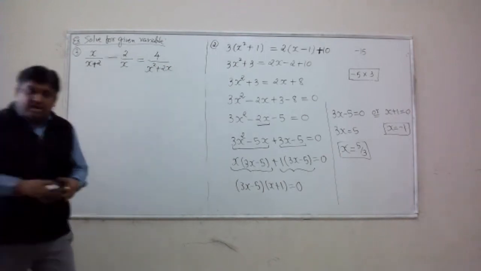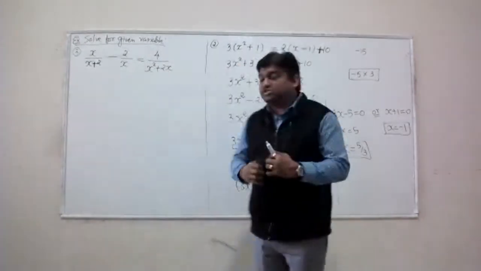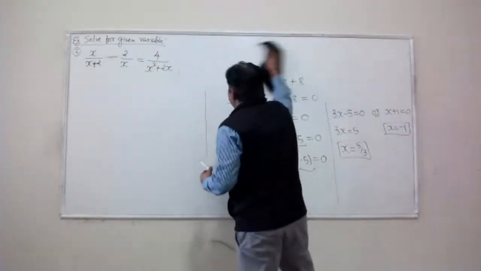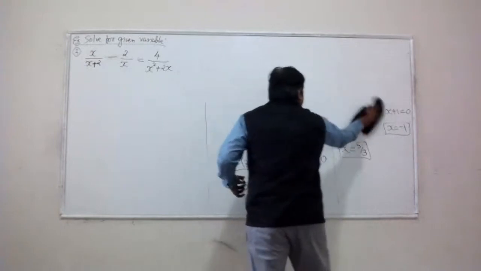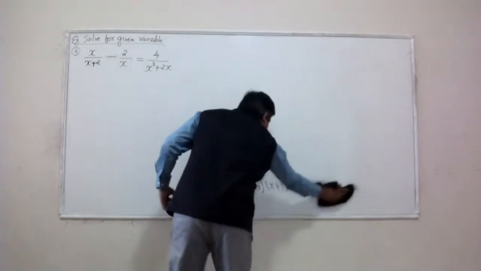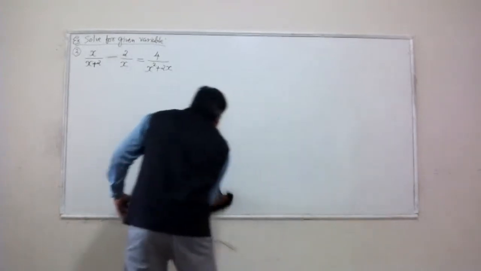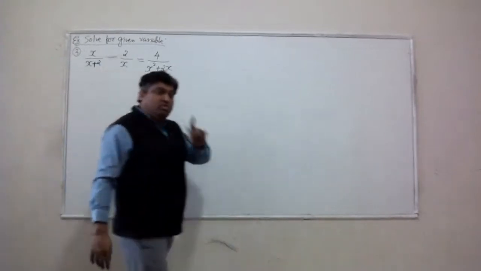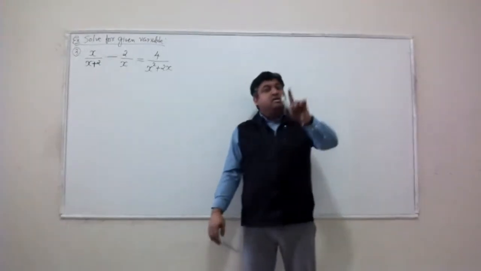Let's try to solve this rational equation. Now remember, I mentioned that there are many ways to solve a rational equation. Out of them, I gave you the simplest possible way.